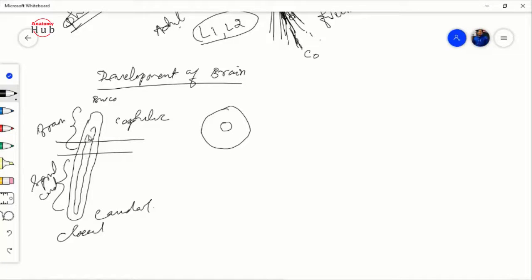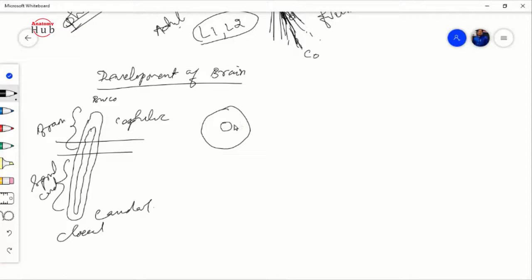As this is a neural tube, it is a tubular structure, not a solid structure. So this section I have taken over here. This lumen is the ventricular system at the cephalic end, and the central canal at the caudal end. You can say it is the central canal only, because till now we have not developed the ventricular system.